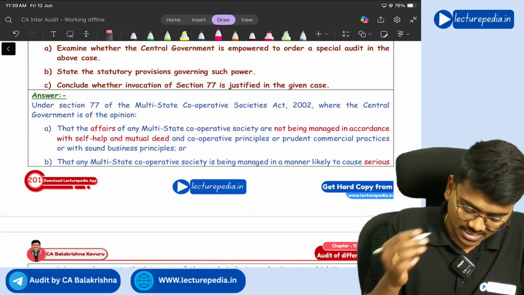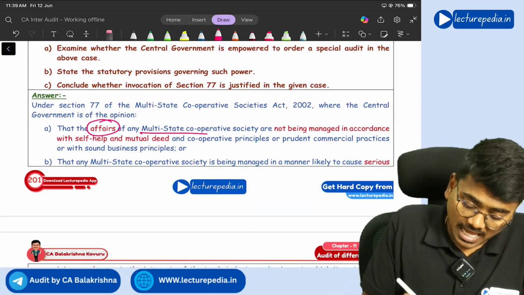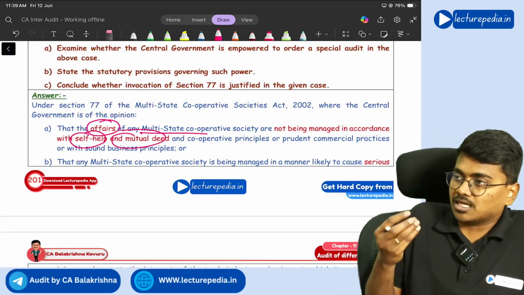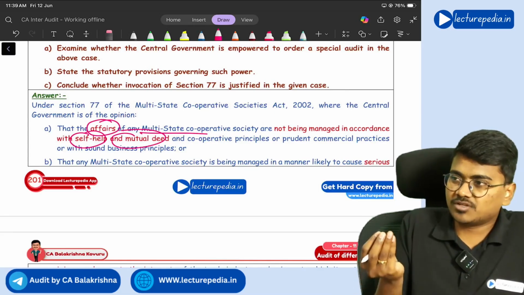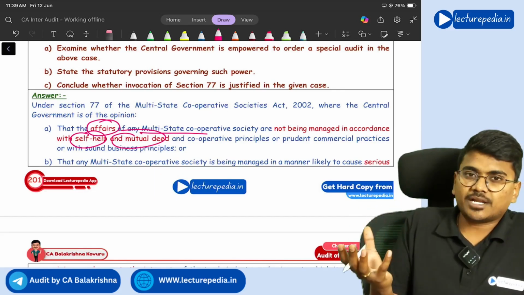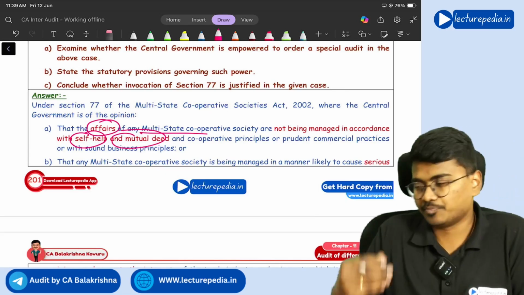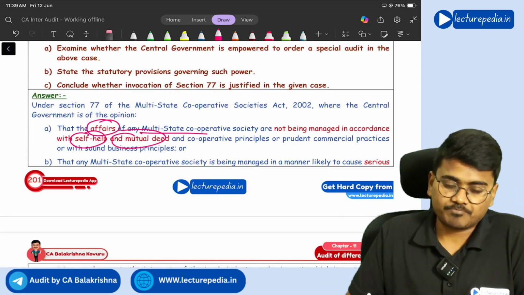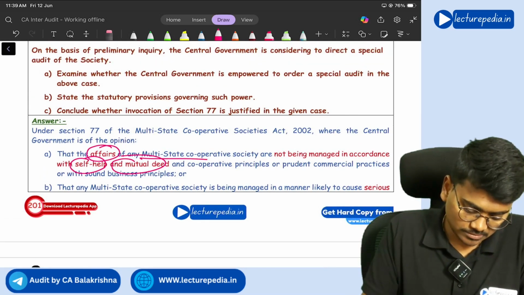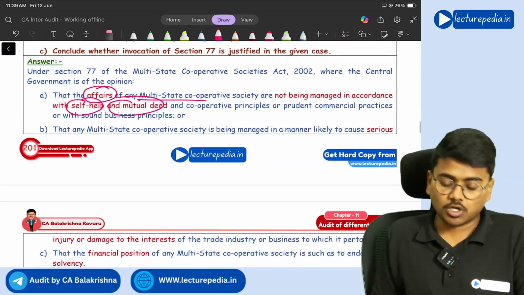If the central government feels that the affairs of a multi-state cooperative society are being conducted against the self-help and mutual aid concept. The cooperative society has been formed with the purpose of self-help and mutual cooperation. Now if the cooperative society is not operating on the lines of self-help and mutual cooperation, then the central government will order a special audit.